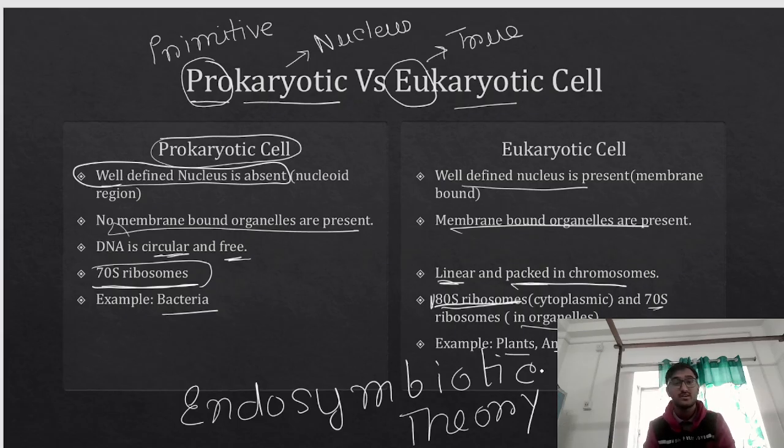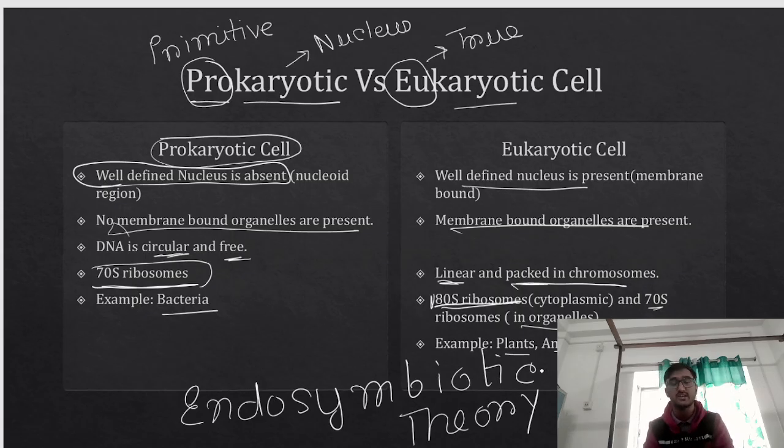That's why if you see mitochondria and chloroplasts, they have their own set of DNA. They can replicate on their own. They are not dependent on the nucleus for their replication. But a major portion of the proteins required for their replication comes from the nucleus. So in that way, they are dependent on the nucleus. Otherwise, they can replicate on their own.